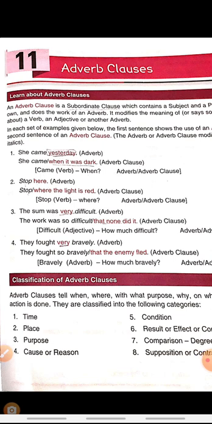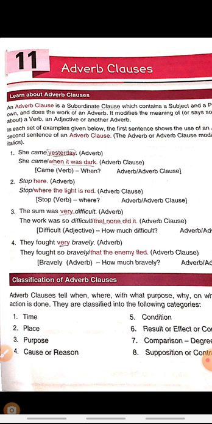Chapter number 11, adverb clauses. Students, up till now you are very much familiar with this word clause, because previously we have done noun clause, adjective clause, and now we are going to do adverb clause, the clause that performs the function of an adverb in a sentence. As you all know, a clause is a group of words that has a subject and a predicate, and it can stand on its own.